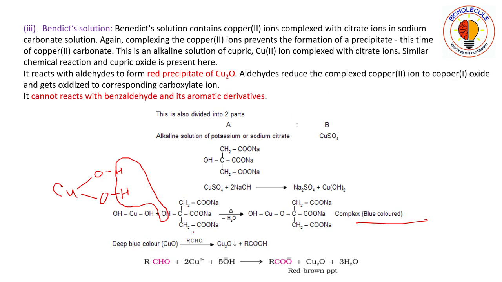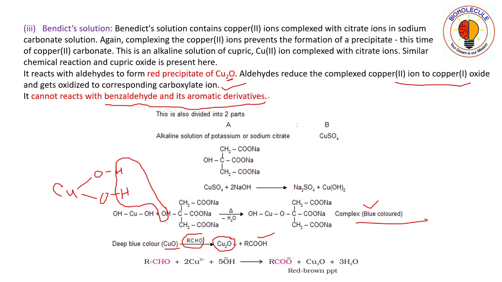Okay, then deep blue color, this complex along with cupric oxide, you give aldehyde, you will get red precipitate of cuprous oxide. Okay, and the aldehyde will be oxidized to corresponding carboxylate ion. See here, it reacts with aldehydes to form red precipitate of cuprous oxide. Aldehydes reduce the copper 2 ion to copper 1 oxide and get oxidized to corresponding carboxylate ion. It cannot react with benzaldehyde and its aromatic derivatives, and you know the reason why it will not react with benzaldehyde and its aromatic derivatives, as discussed in Fehling solution.